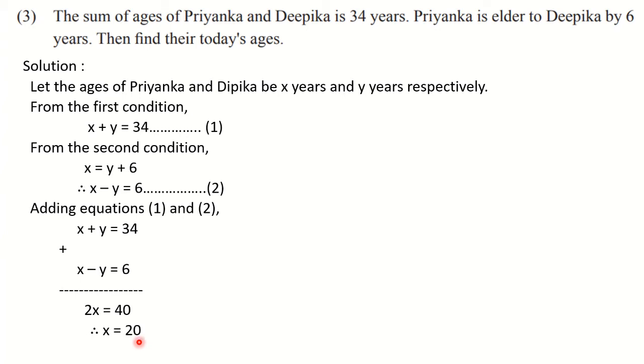So we got the value of x. Now the next step is to get the value of the second variable, that is y. So you have to make use of any one equation here. You can make use of equation 1. What you are going to write? Substituting x is equal to 20 in equation 1, and then we can get the value of y. So we will solve it afterwards.